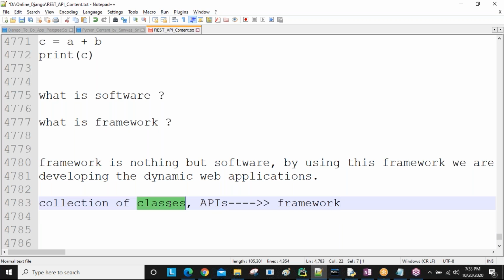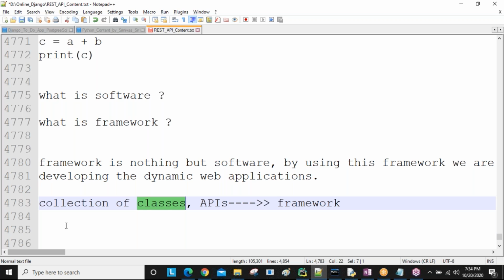So here, a lot of predefined classes are there, sir. So many predefined APIs are there, and some modules are there. Collection of classes and modules are nothing but a framework. Each predefined class has some predefined meaning, and we are going to discuss all those classes and what APIs are provided by this framework.